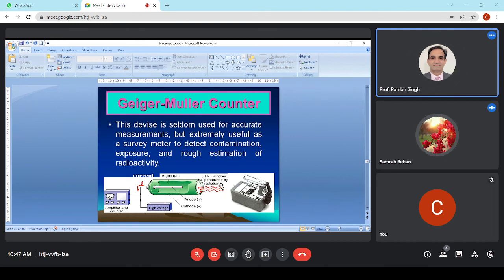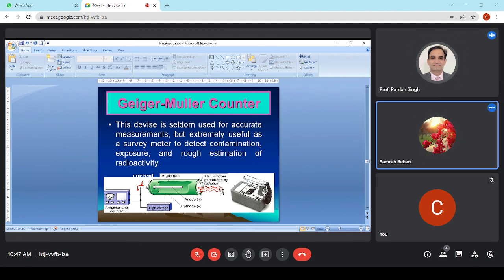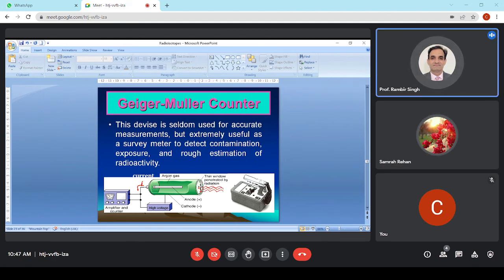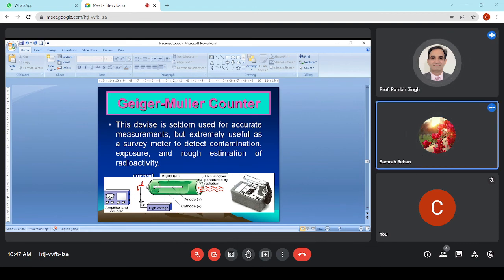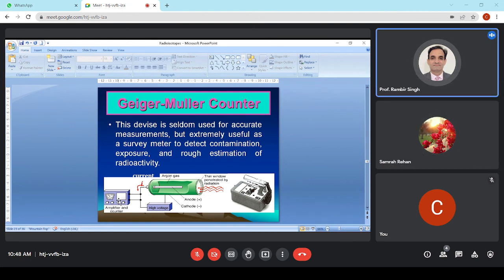If some source is having radiation, that source is brought near the GM counter, and whatever electrons are liberated are taken by the anode and given to a circuit, so current will be generated.